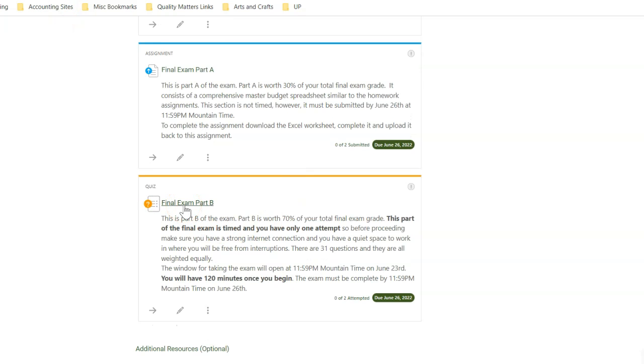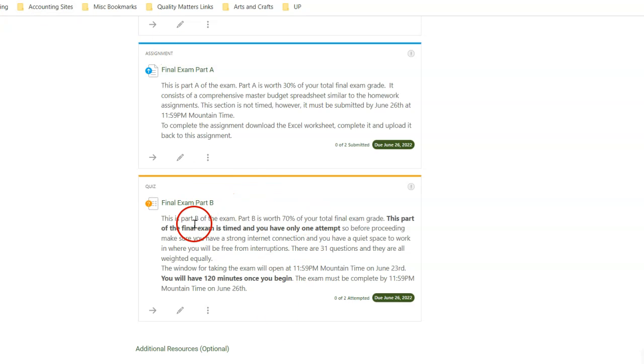And final exam part B is a traditional exam format similar to the quizzes. It's worth 70% of the final exam grade. This part of the exam is timed, so you're only going to have 2 hours once you start it. There is a 3-day window for this exam, so it's going to open up at midnight on June 23rd. And then you've got 3 days that you need to take it in. Some point in those 3 days, you're going to need to sit down for 2 hours and take the exam. And it does need to be completed by 11:59 p.m. Mountain Time on June 26th. So you'll have this 3-day window to take that part of the final exam.